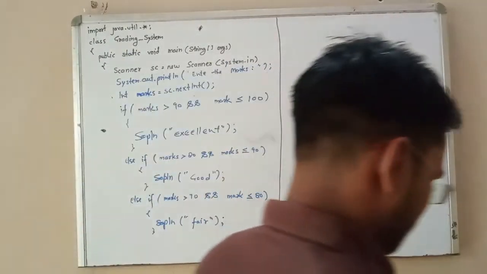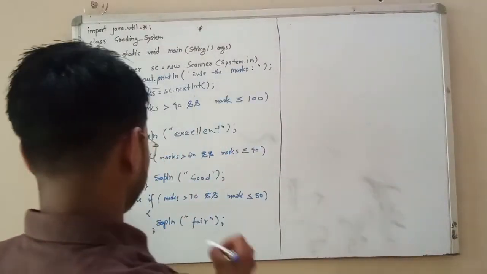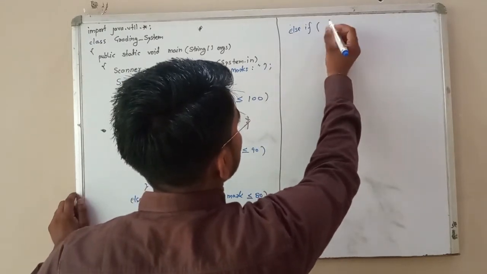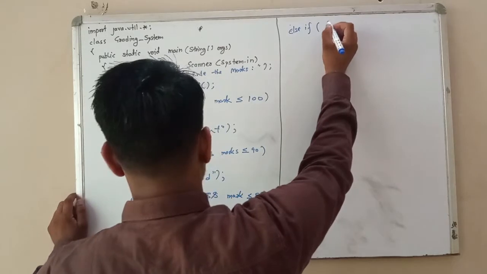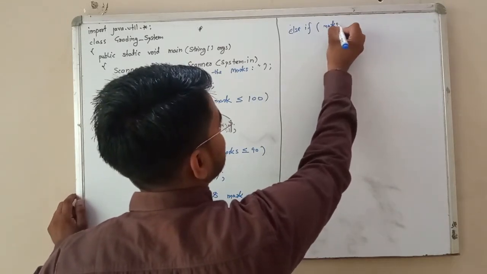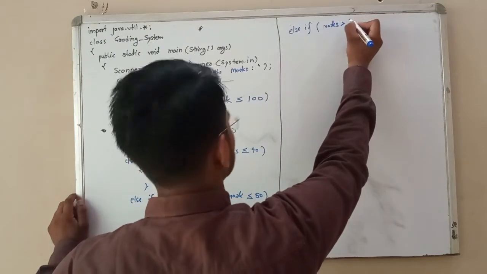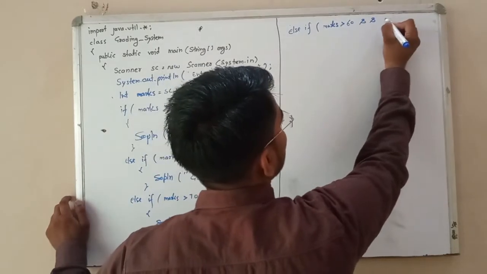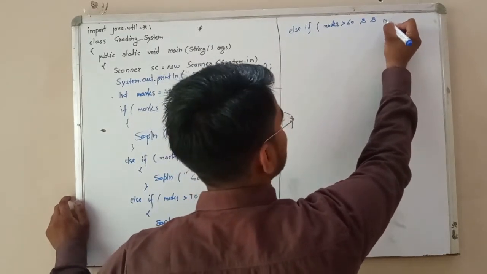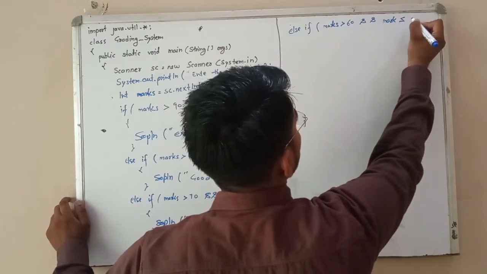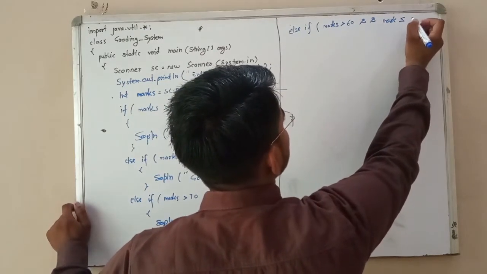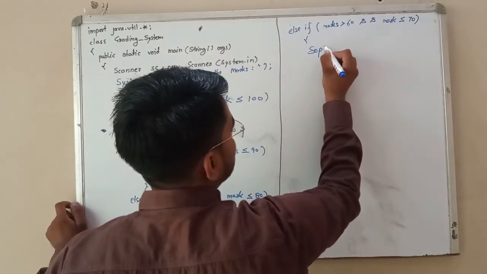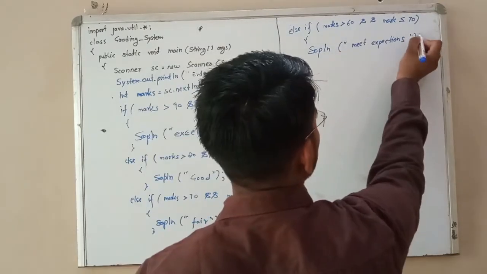We write the other code here, and here else if marks is greater than 60 and marks is less than or equal to 70, so print meet expectation.